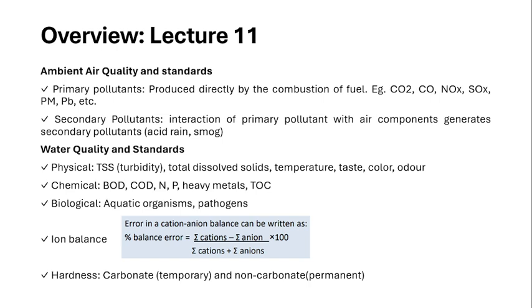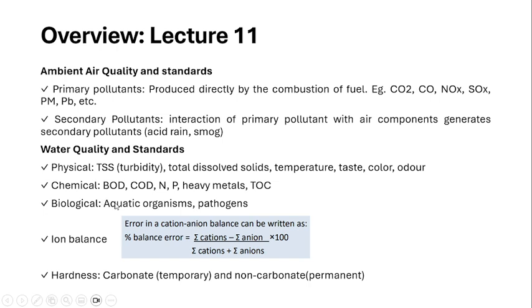Next is nitrogen, phosphorus, heavy metals, and total organic carbon. In what range are these parameters present? If BOD is higher, COD is higher, what purpose is that water suitable for? Whether it can be used for irrigation, or it can be used for cleaning and washing, or it can be used for drinking. All the standards are fixed based on these parameters only.